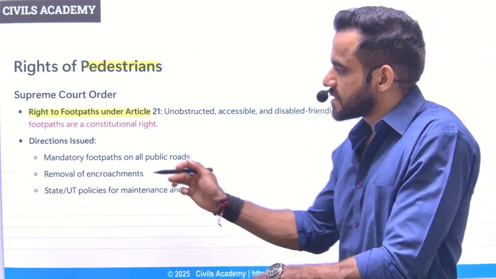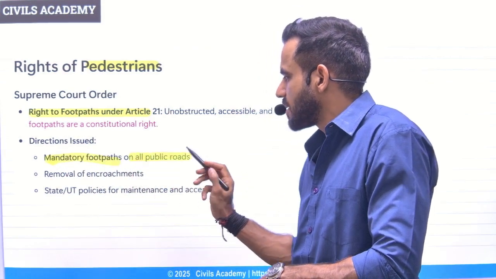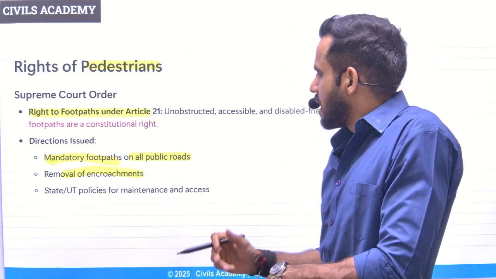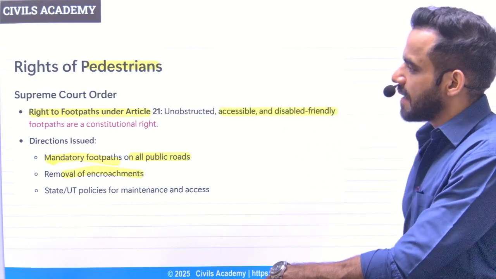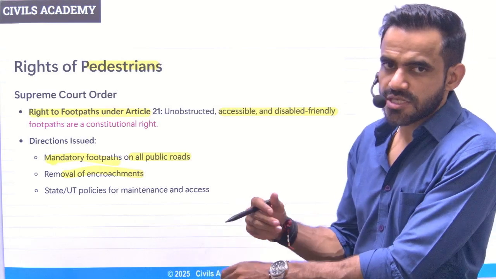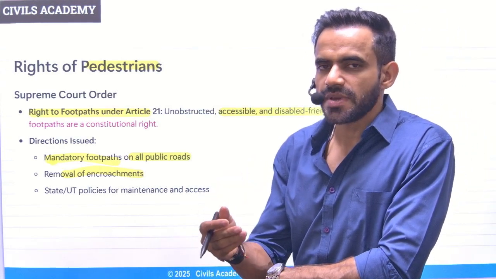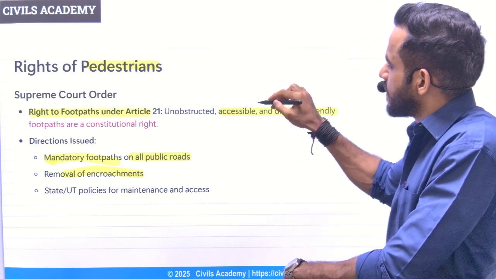In a very simple sense, the court has issued a direction that there should be a mandatory footpath on all public roads and the encroachment should be removed so that people can walk. Apart from that, they should be accessible and differentially abled friendly. Differentially abled friendly basically means that differentially abled people should be able to use them. That simply means they should have a ramp.